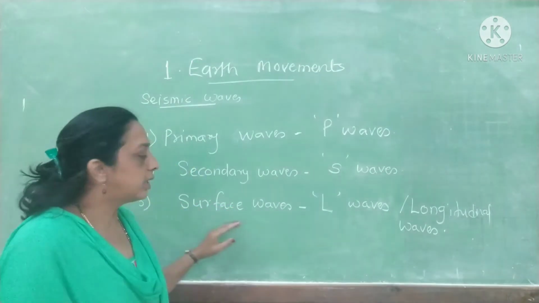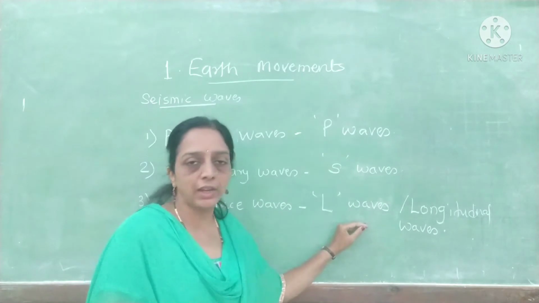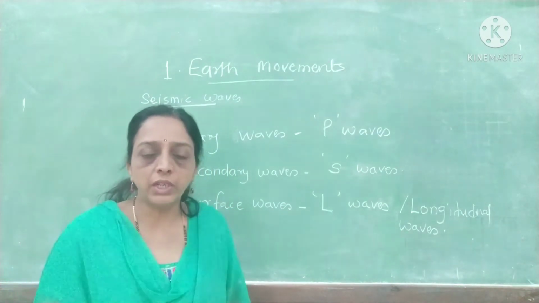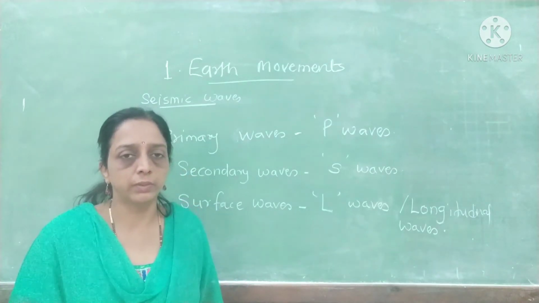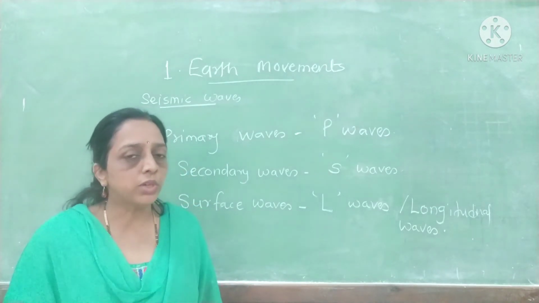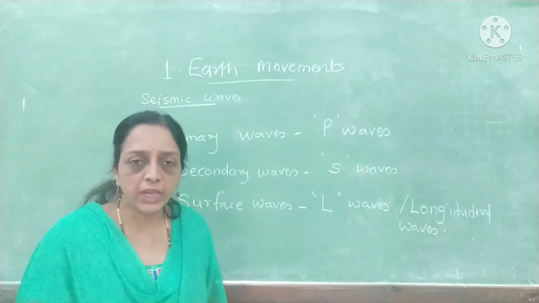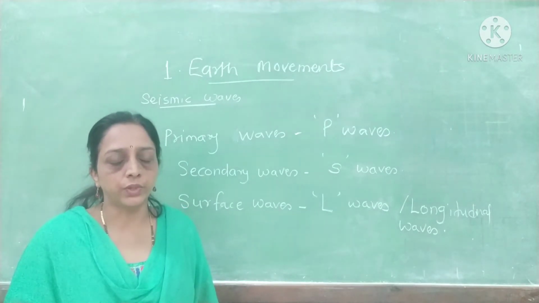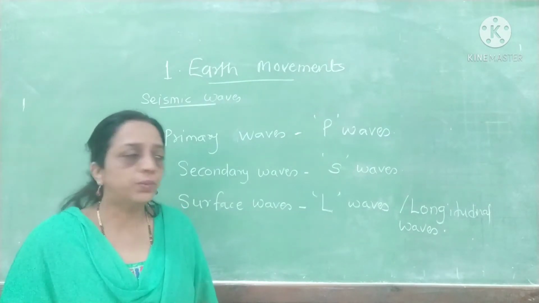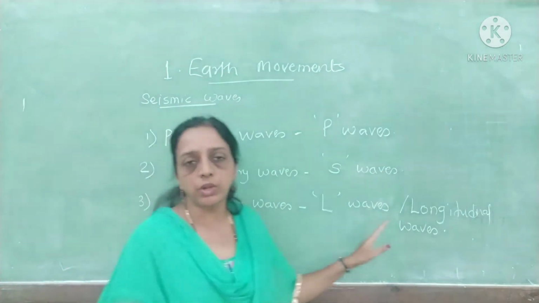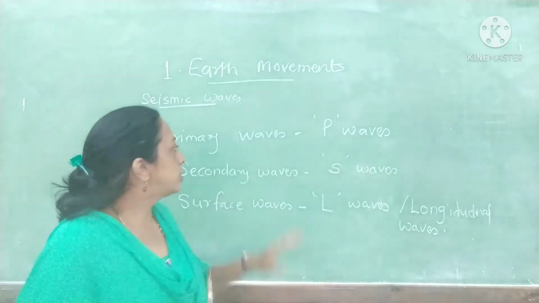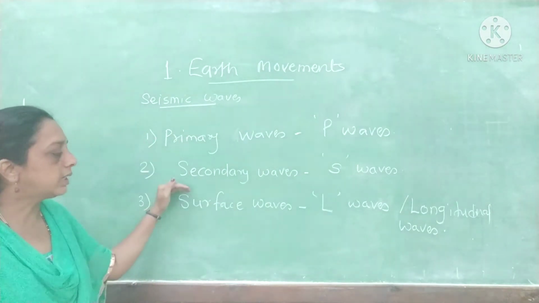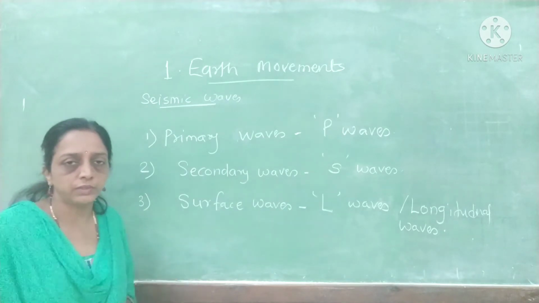The third type of wave is the surface wave, also called the L wave or longitudinal wave. These waves travel along the surface of the earth. So when the waves reach the surface from the focus point, they travel along the surface. These are surface waves or L waves. So seismic waves, on the basis of characteristics, are primary waves, secondary waves and surface waves.